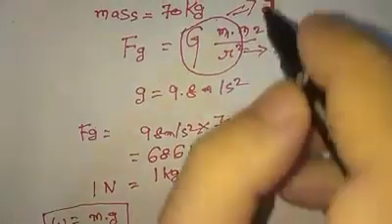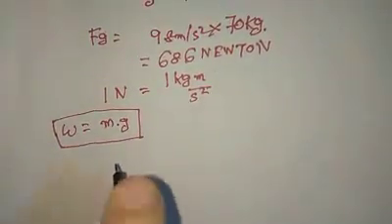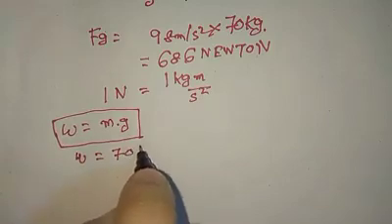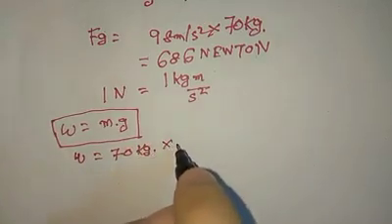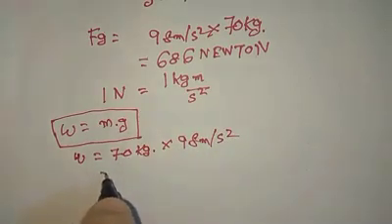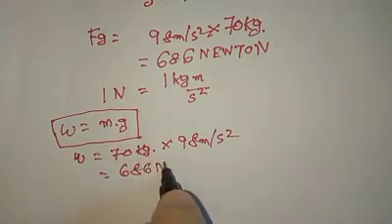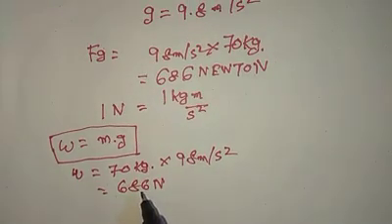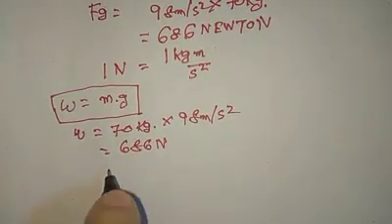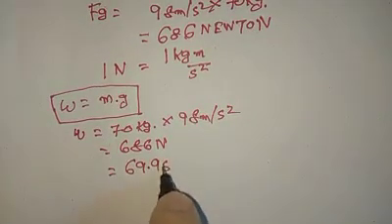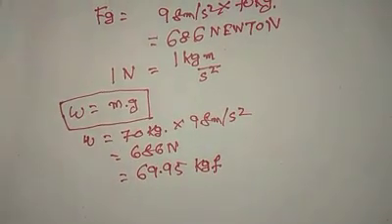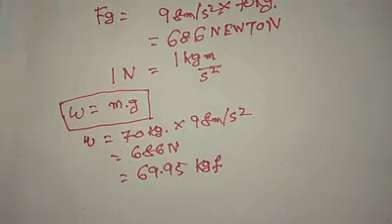So even if we ignore this part and we take this equation, what we get is W equals 70 kilograms multiplied by 9.8 meters per second squared, right? And it again gives the same value, which is 686 newtons. And if we convert from this part, which is 1 newton, what we get is 69.95. We write it as kilogram force. We should not write it as kilogram, because it is a force, it is kgf.